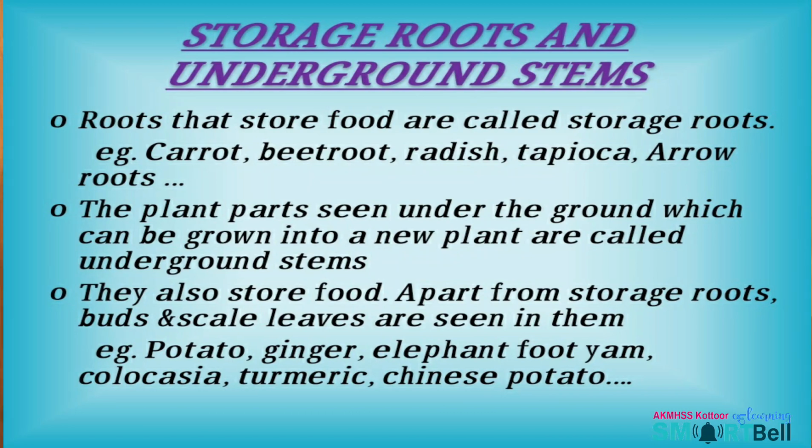The plant parts seen under the ground which can grow into a new plant are called underground stems. They also store food. Apart from storage, buds and scales are seen in them. Examples are potato, ginger, elephant foot yam, colocasia, turmeric, Chinese potato, etc.